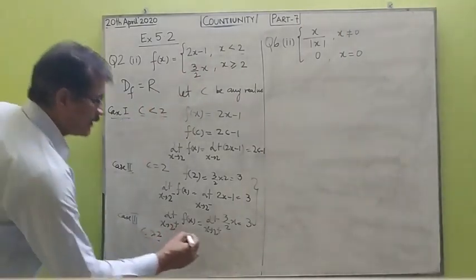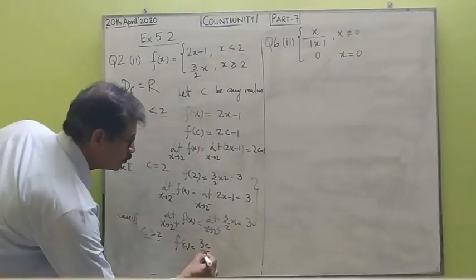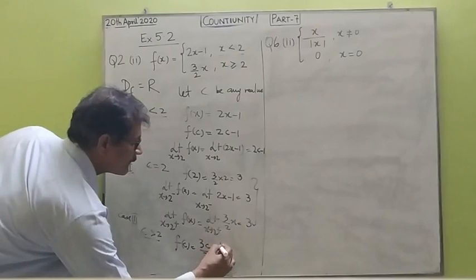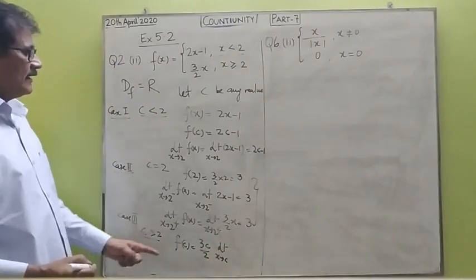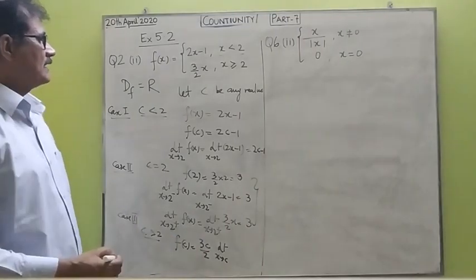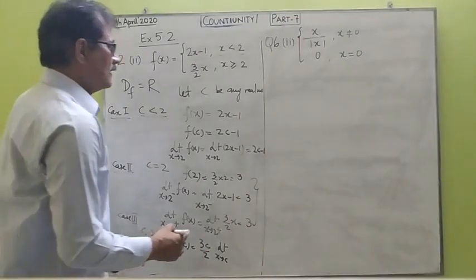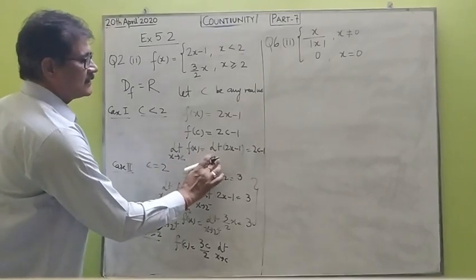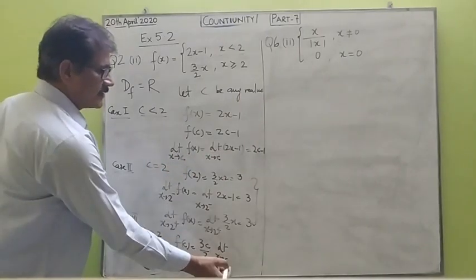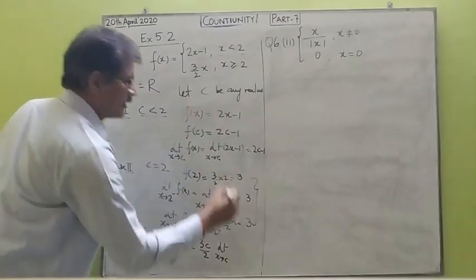3x by 2. So it becomes 3c by 2. And what is the limit? Limit extending to 2c. What is limit extending to c here? The limit extending to c in this case, the limit extending to c also here, sorry children, there is a mistake here, limit extending to c.